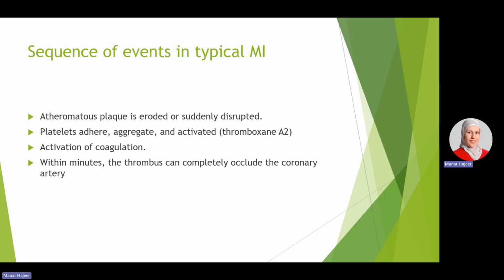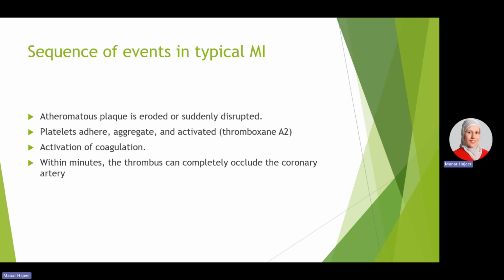The sequence of events that occur in a typical myocardial infarction is first atherosclerotic plaque disruption. Then the platelets adhere to this disrupted plaque because of the exposure of the underlying tissue, and the cholesterol and the collagen are exposed to the blood. This will start the process of platelet adherence, aggregation, and activation, and release of thromboxane A2.